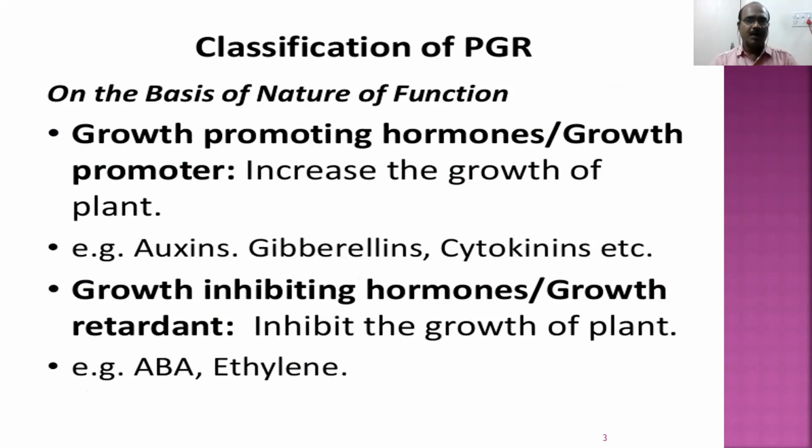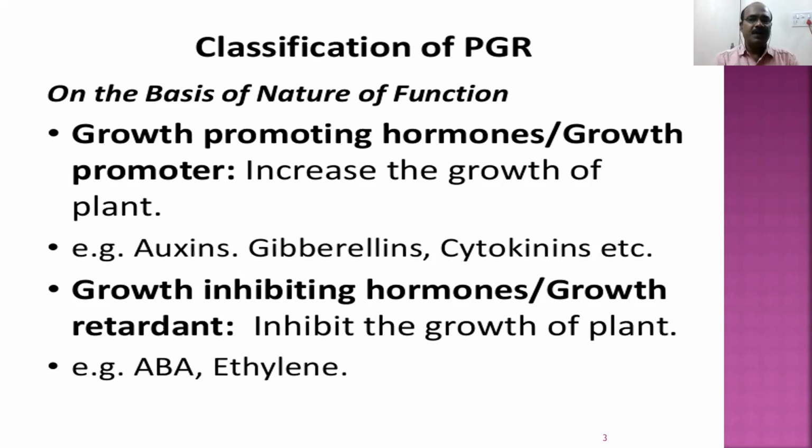Growth promoting hormones, which are also called growth promoters. They are responsible for the increase in the growth of the plant. Auxins, gibberellins and cytokinins are called growth promoting hormones. There are two more types of plant growth regulators. They are abscisic acid and ethylene. They are called growth inhibiting hormones. That means they stop the growth. So we have two types of hormones. One is encouraging the growth of the plant, another is inhibiting the growth of the plant.